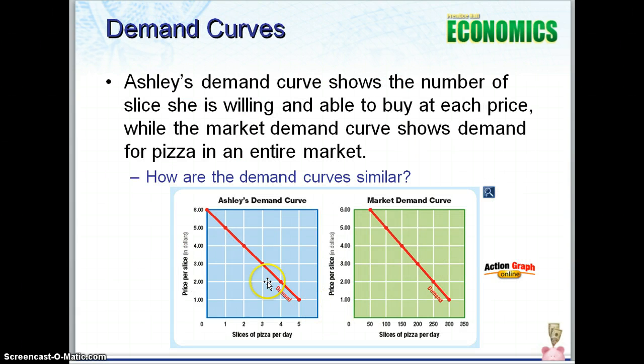So real quick, we have a couple examples. If we graphed out those demand schedules for Ashley's demand for slices of pizza, it would look like this. So at $6, she wanted 0 slices of pizza, and then so on and so forth. We go down to $1. She has a demand of 5 slices. You also notice that a demand curve will always run downward sloping. Okay, now if we looked at the market demand curve, it's the same principle. We just have a larger quantity demanded here. All right, and once again, this is going to be running at a downward slope.